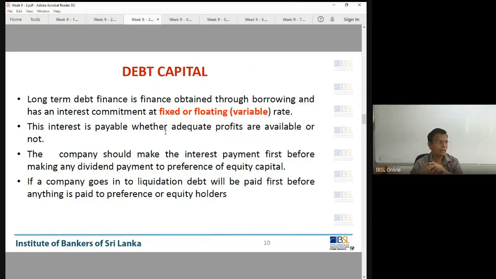For 5 years, interest is paid fixed, either semi-annually or annually. But floating, variable, what does it mean? Variable generally means after 6 months. So every 6 months the floating rate or the variable rate is reset. Floating rates are generally based on the 6-month treasury bill rate, plus a margin. I'll show you the advertisement. 6-month treasury bill rate plus 3%. That is a variable rate.